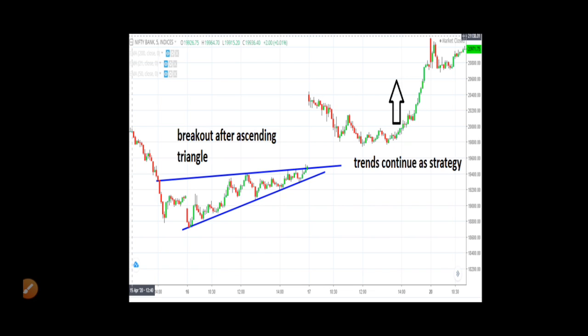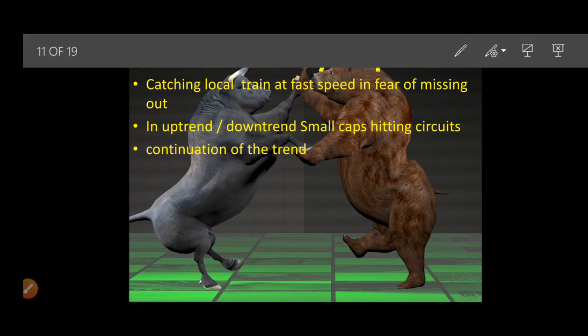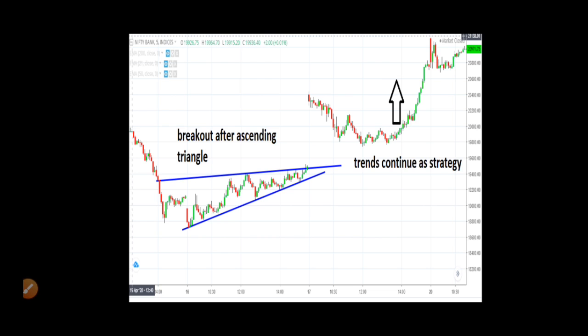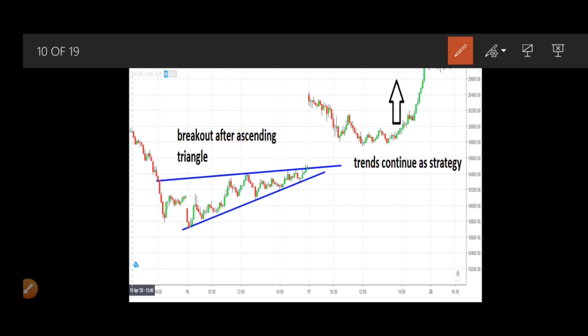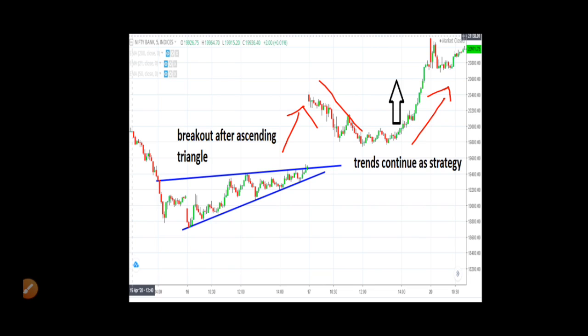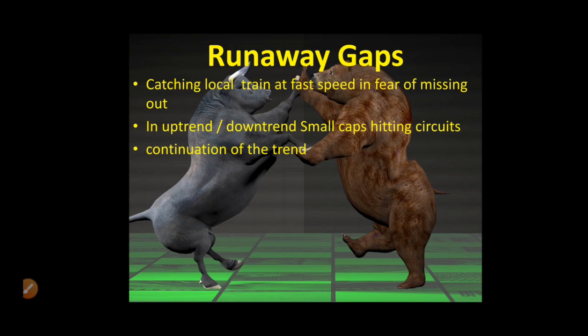Look here, guys, you can find a good gap, and the price tries to fill the gap as per technicals, but anyhow it reverses and the trend continues as per our strategy. So again, a good example of a breakaway gap.